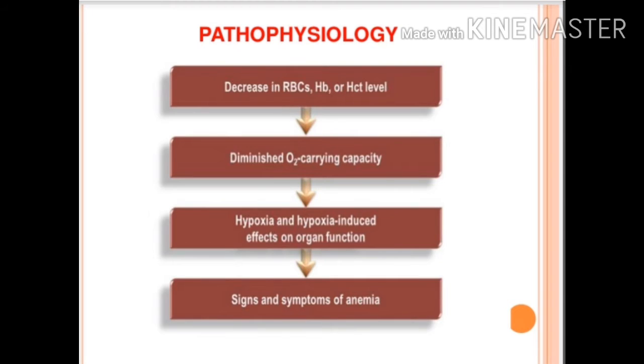So let's have a look at this picture. This is the overall mechanism. A decrease in RBCs, hemoglobin and hematocrit levels causes a decrease in O2 carrying capacity. This causes hypoxia and hypoxia-induced effects on organ function, and that causes the signs and symptoms of anemia.